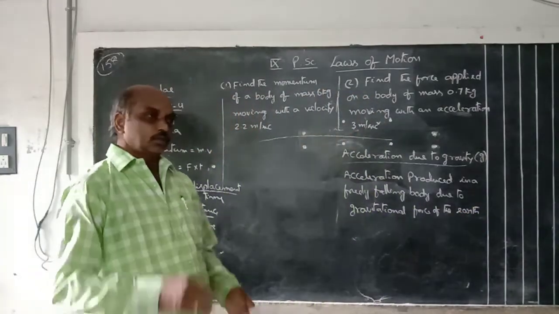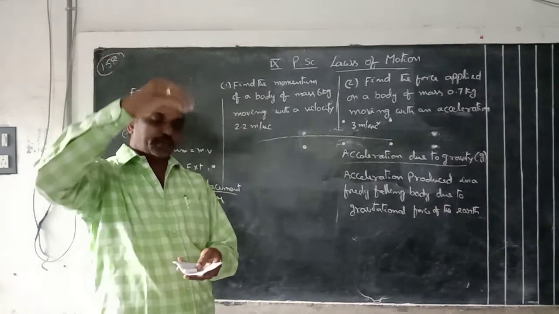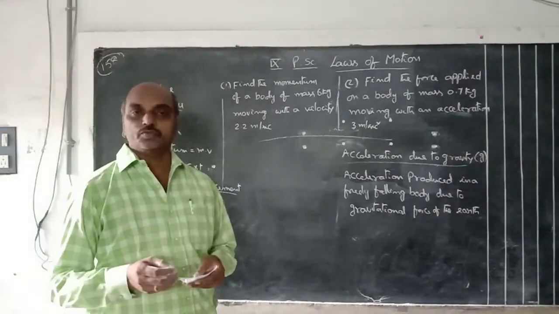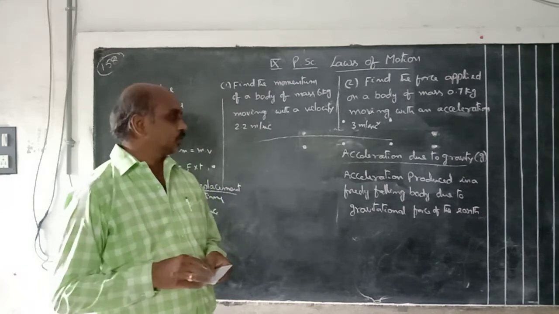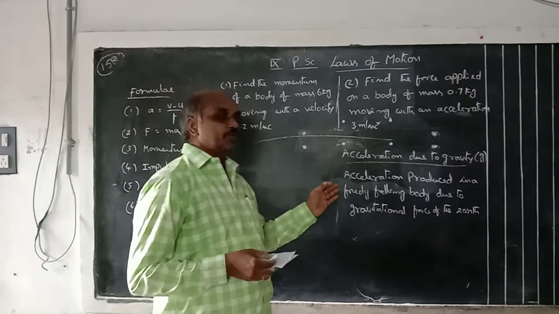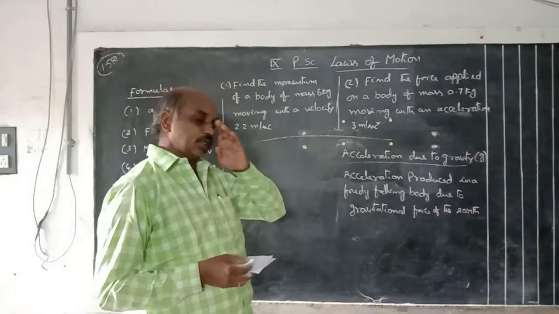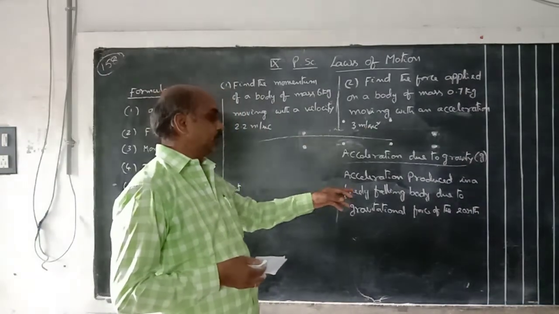That means you release some object from a certain height and it falls down without any force. Why? Because of the gravitational attraction of the earth. So that is called a freely falling body. Without any force, it is moving towards the earth.